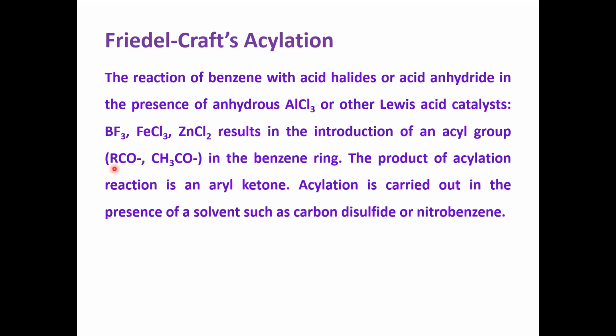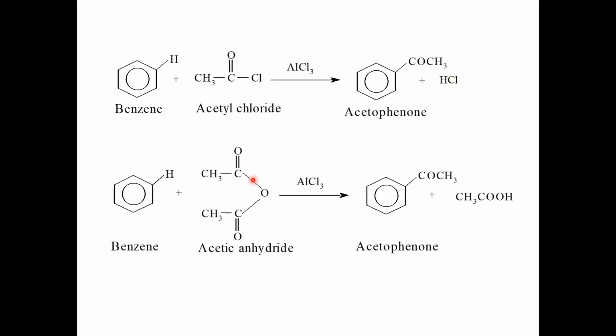There is an introduction of an acyl group to form an aromatic ketone, that is an aryl ketone. This kind of reaction is called Friedel-Crafts acylation.